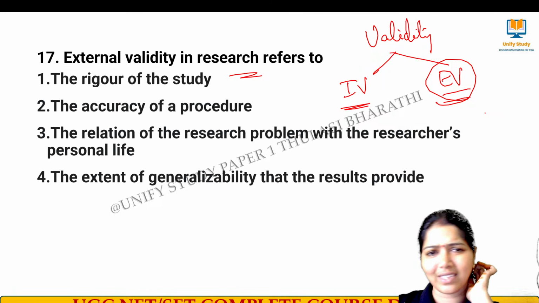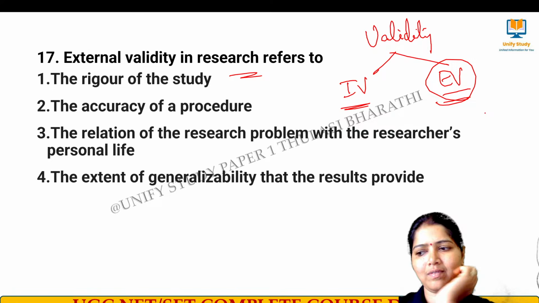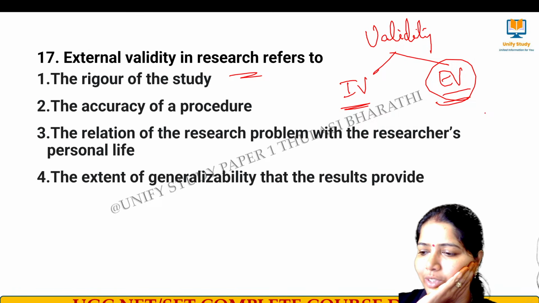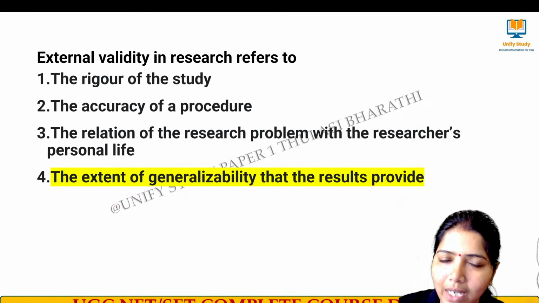Priya, are you answering this question or the previous one? Very good, very good. Yes, the right answer for this question is option number 4.